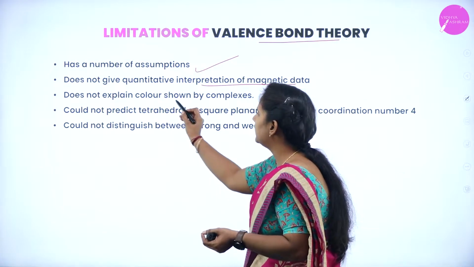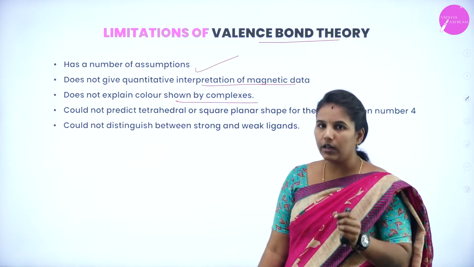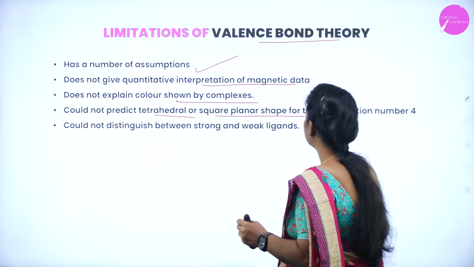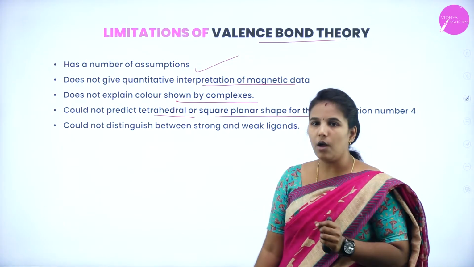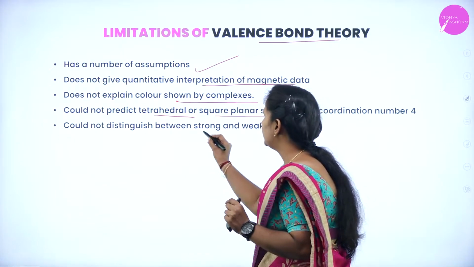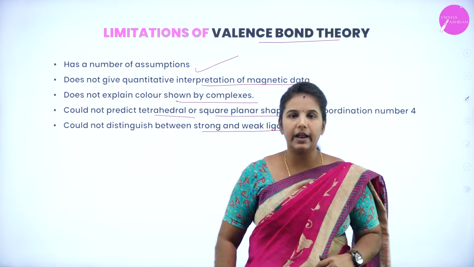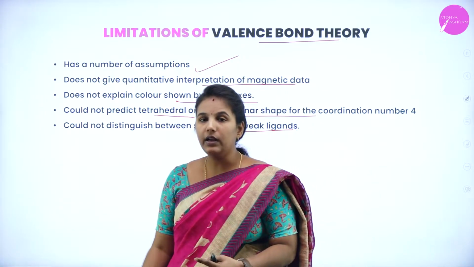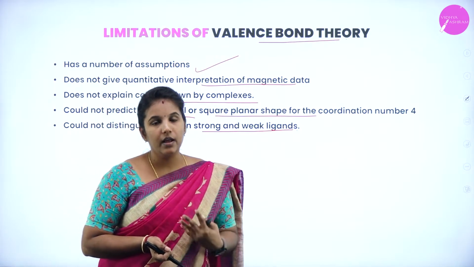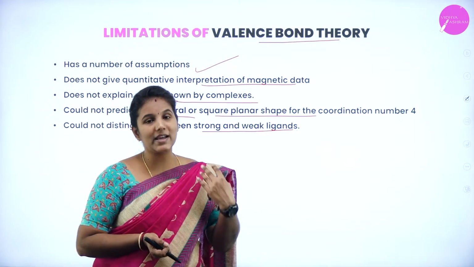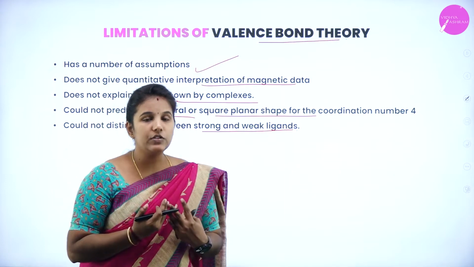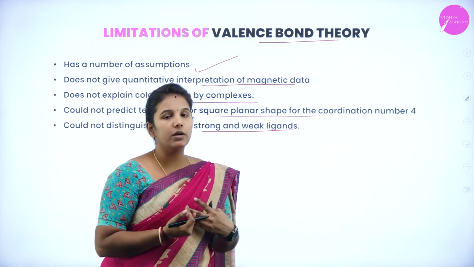Then it does not explain the color shown by coordination complexes, and does not predict the tetrahedral and square planar shapes of coordination compounds having coordination number 4. And it does not distinguish between strong and weak ligands. So these are the different limitations that we have come across in valence bond theory. Remember, we can predict the shape as well as the geometry of the given compound, but we cannot predict their actual structure if the coordination number is 4.